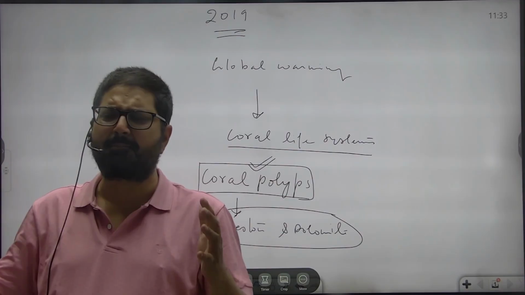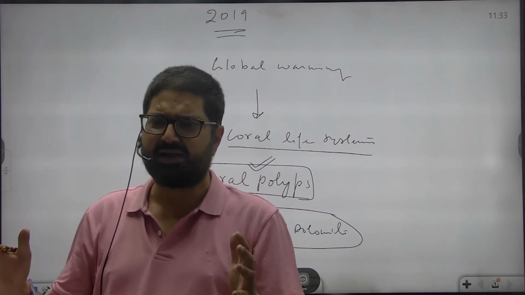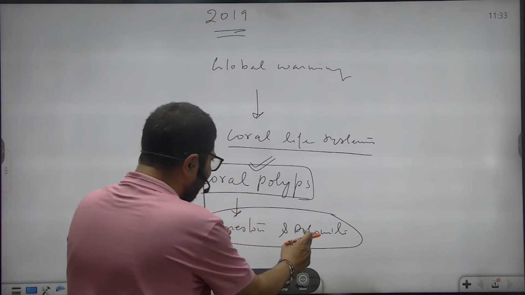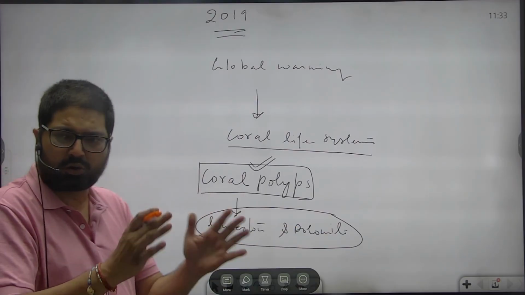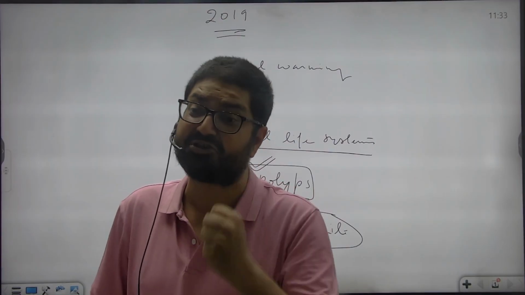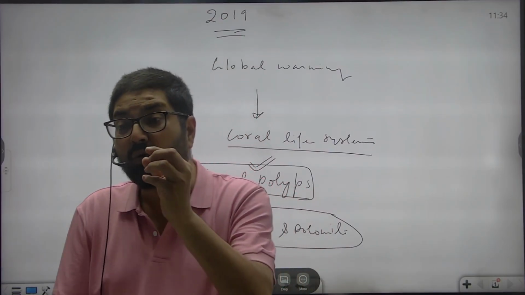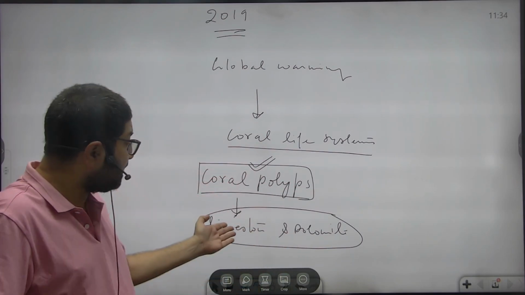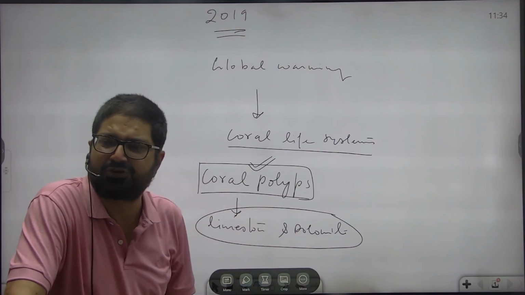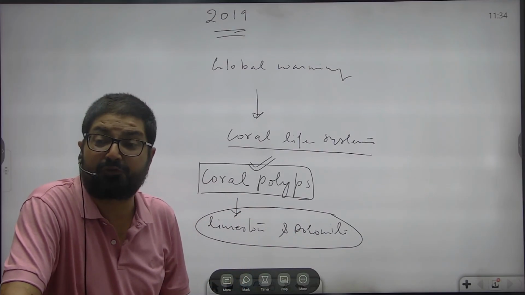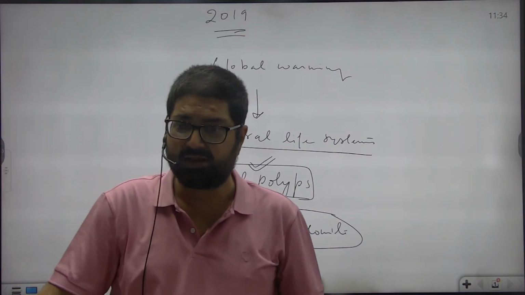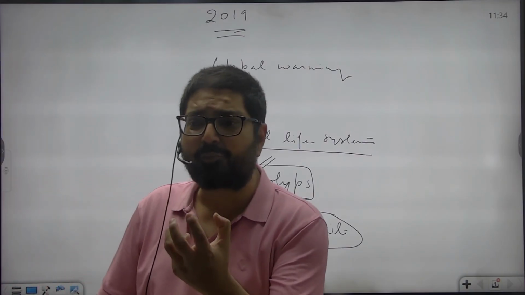are characterized by maximum marine biodiversity. Coral colonies or the topography made up of limestone and dolomite, which is known as coral reef or coral colonies, are characterized by maximum number of marine species. Although coral reefs or coral colonies made up of limestone and dolomite, they account for just 0.1% of the oceanic surface, but they account for 25% of total marine species. Therefore, they are known as metropolis of the ocean.